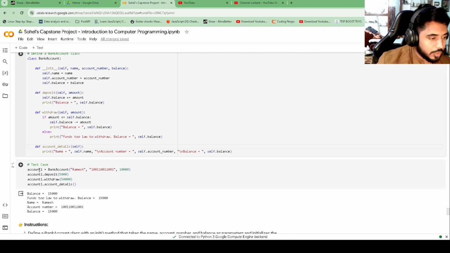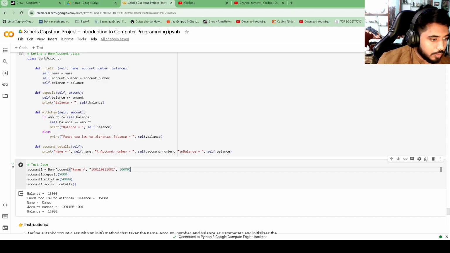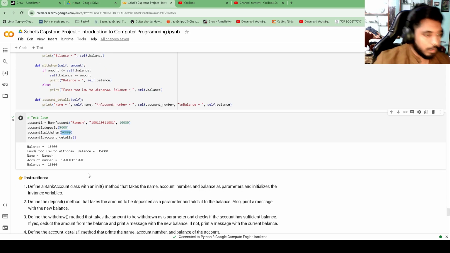Here we can see the test case, in which account1 is the object of the class, and these are the parameters for the init function. Then I am doing a deposit of 5000 and trying to withdraw 50,000. I have created the account with 10,000, and the deposit was 5,000, so the balance is 15,000. But when I try to withdraw 50,000, it says funds too low to withdraw, balance equal to 15,000. In the last line I am printing the account details: name equal to Ramesh, the account number, and balance. So this is the third problem.